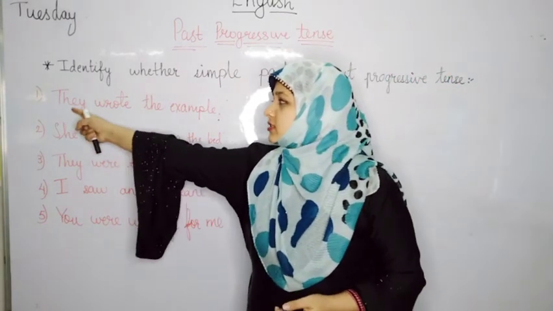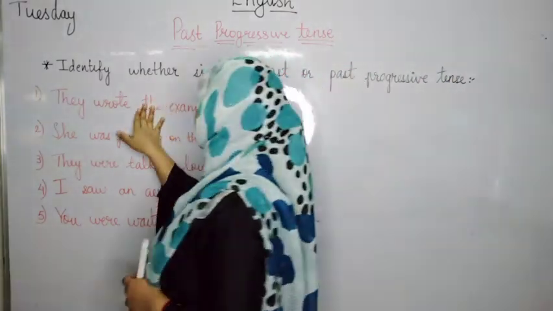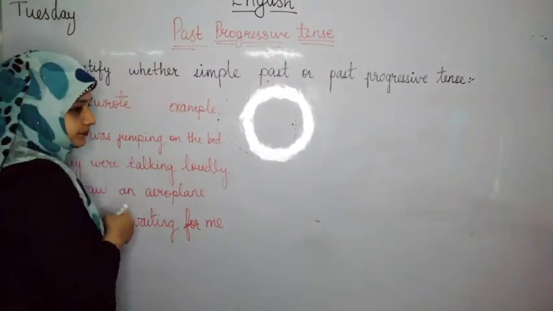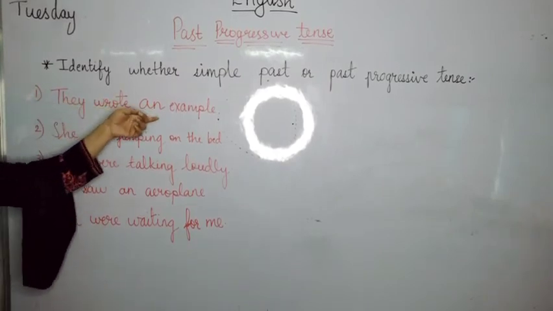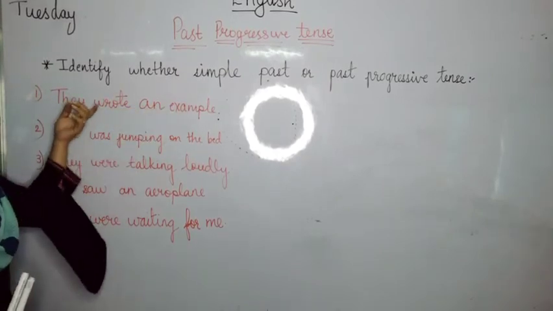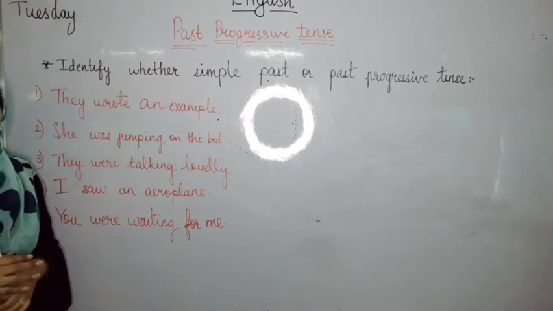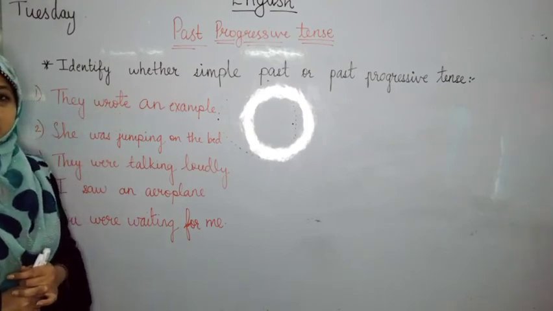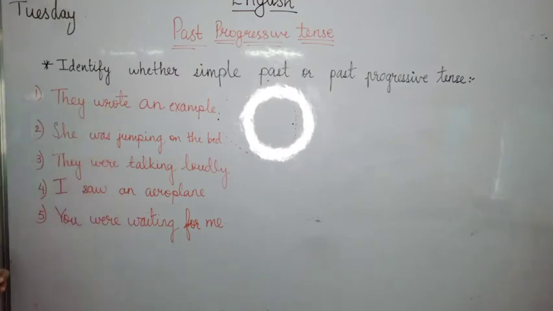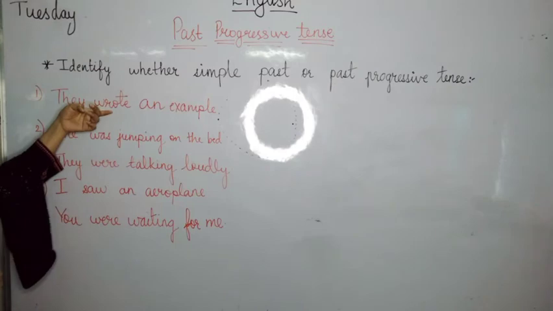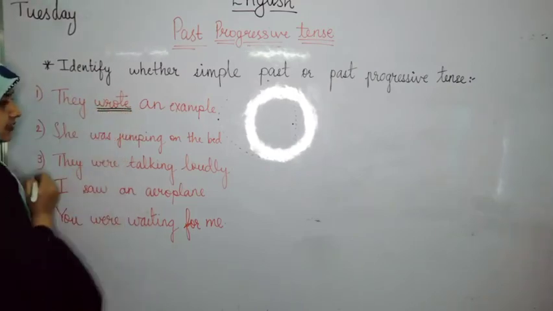The first one says they wrote an example. Now from this, you all tell me if the sentence is into simple past tense or past progressive tense. How we will know? We will see the verb first. Which is the verb? The verb is wrote. Yes?